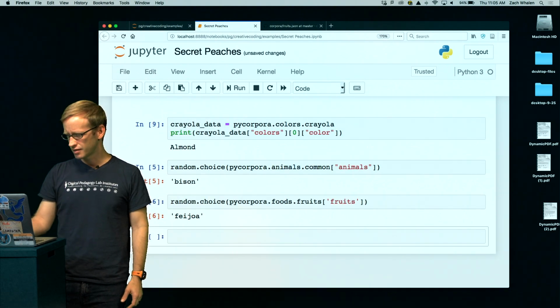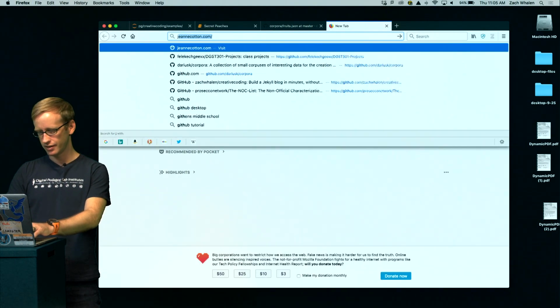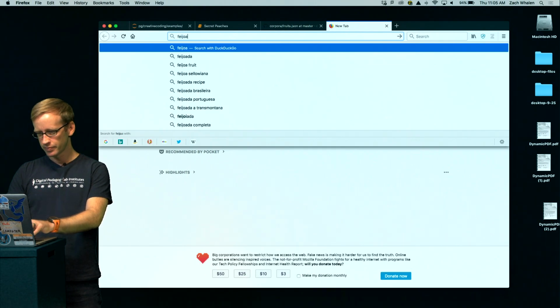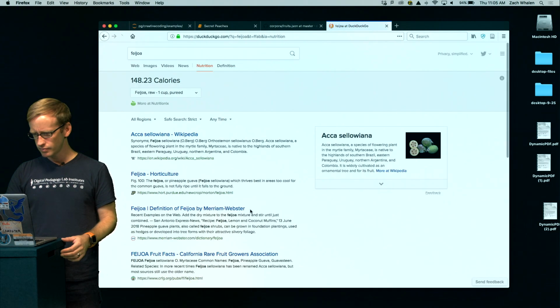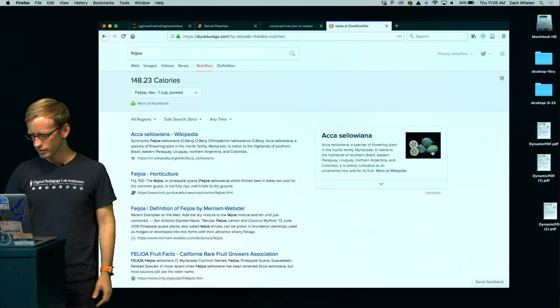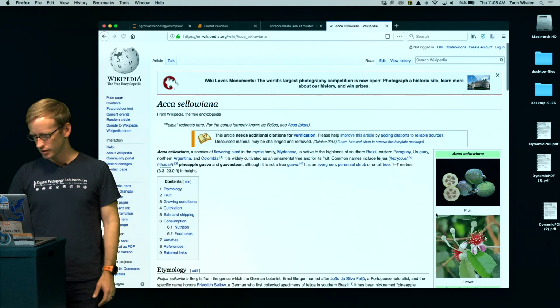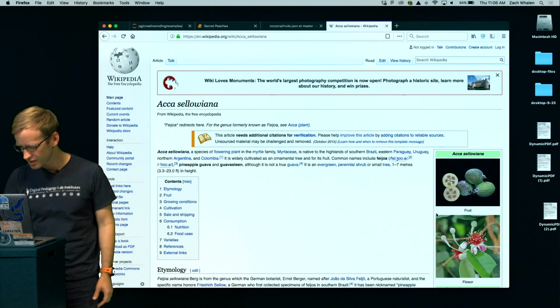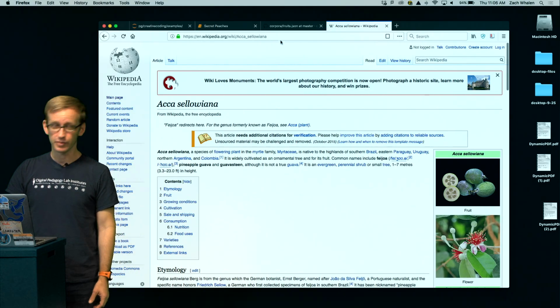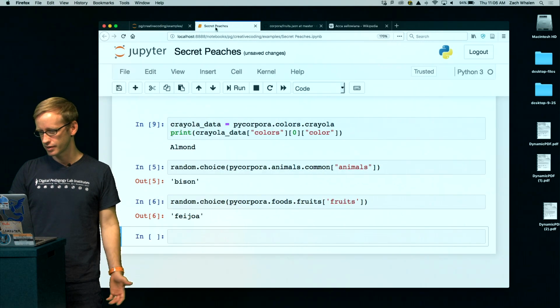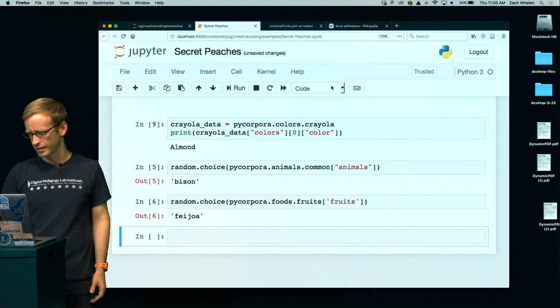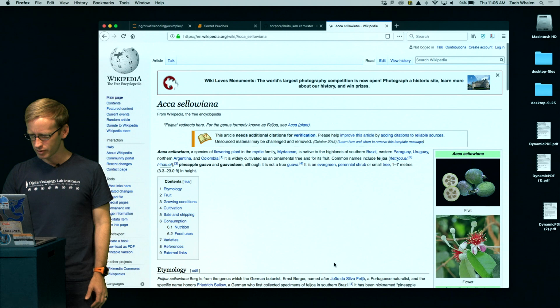I don't know what that is. Feijoa? I've never heard of that. What is that? Okay. I don't know what it is, but I guess it's a fruit. That looks interesting. All right, well, see, this is a great thing about programming. You learn all kinds of things you wouldn't expect to learn. So now we've learned about this fruit, which goes by different names.